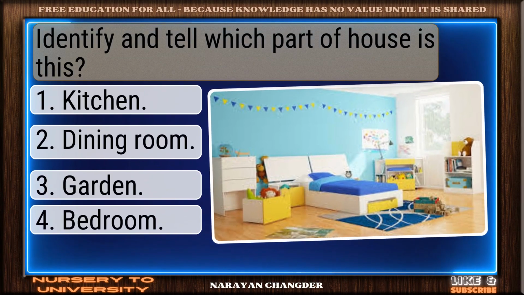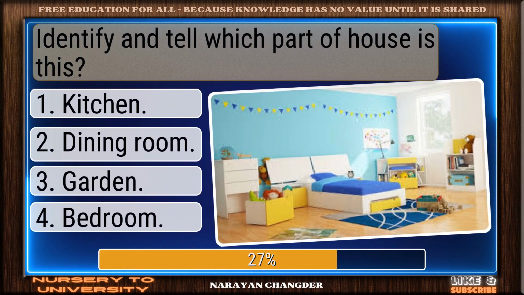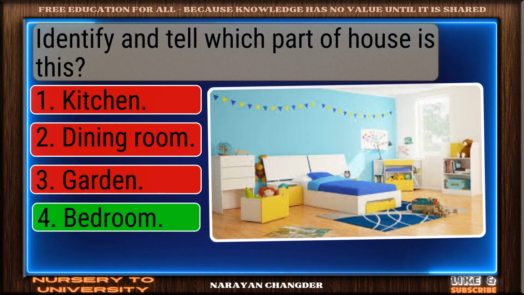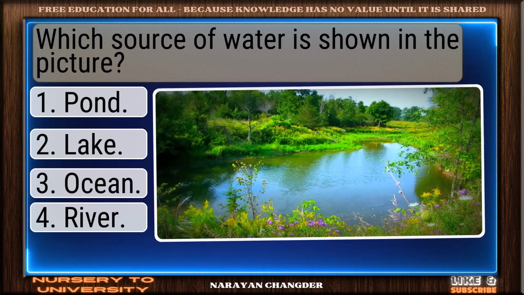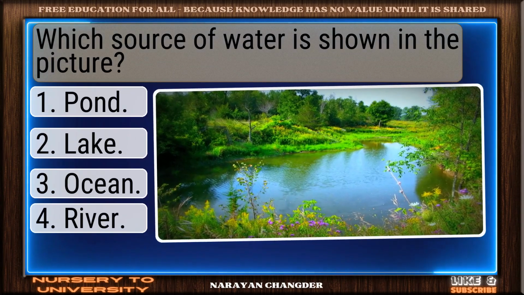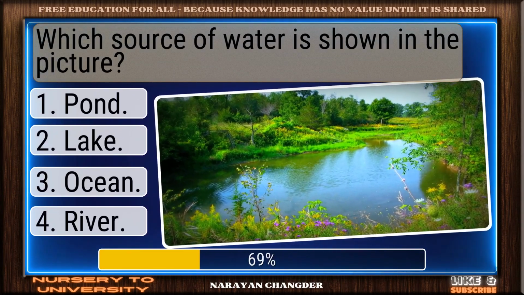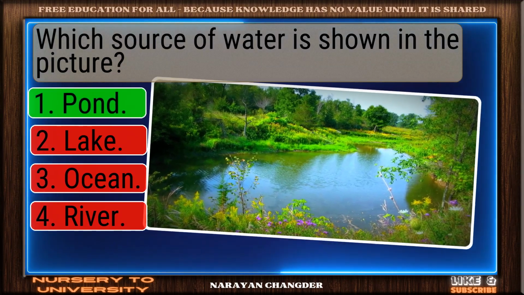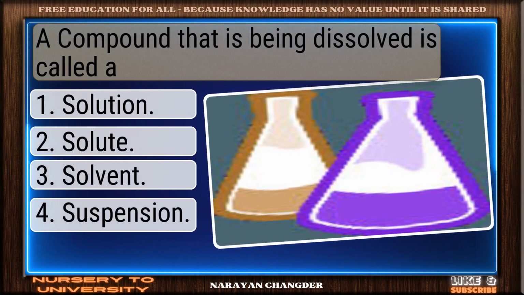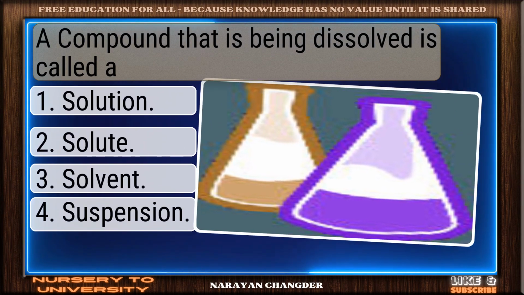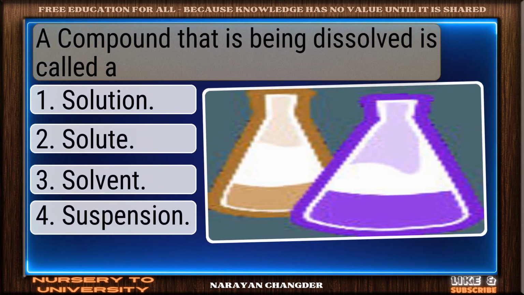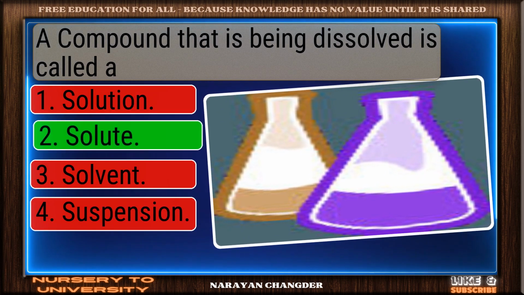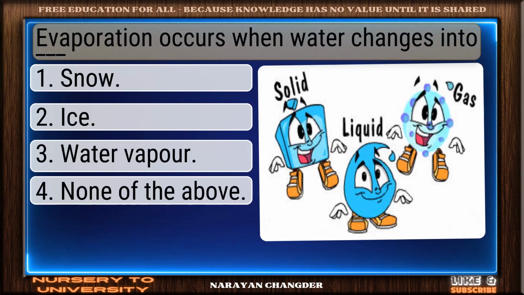Identify and tell which part of house is this? You chose bedroom, and it is correct. Which source of water is shown in the picture? Nice work. You chose pond, and it is correct. A compound that is being dissolved is called a... Well picked. Solute is the correct answer.